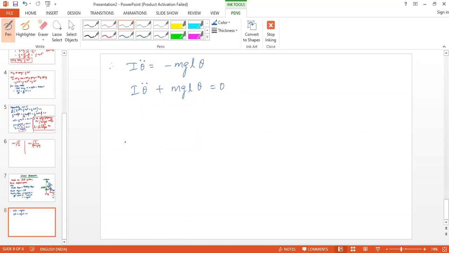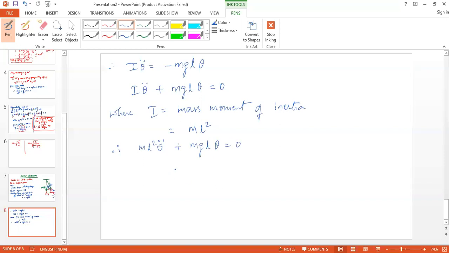And what is I? Mass moment of inertia is equal to m k square, where k is the radius of gyration, and here the radius of gyration is nothing but L. So it is m L square. Therefore, m L square theta double dot plus m g L theta equals 0.